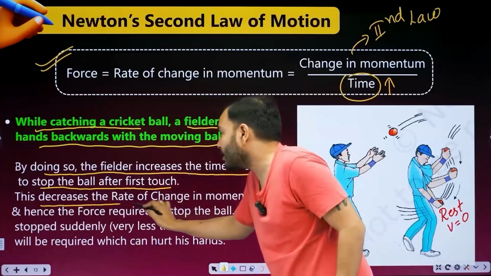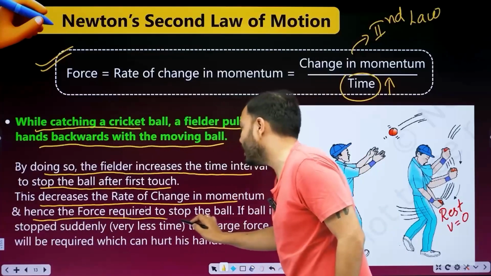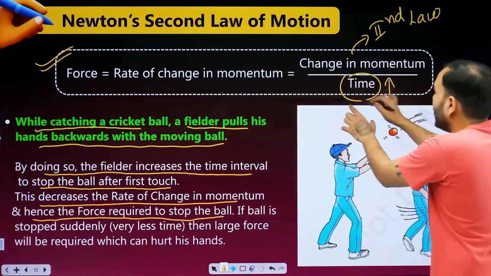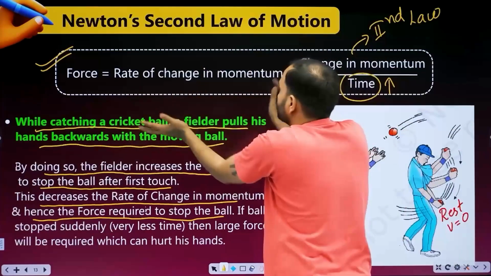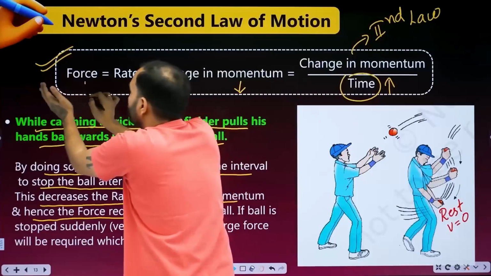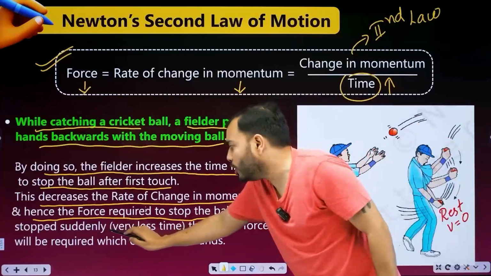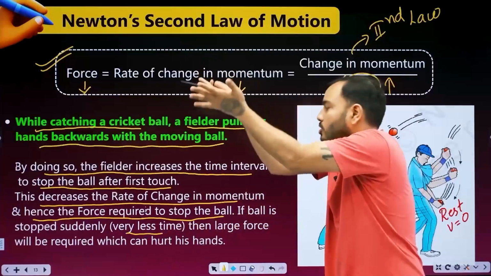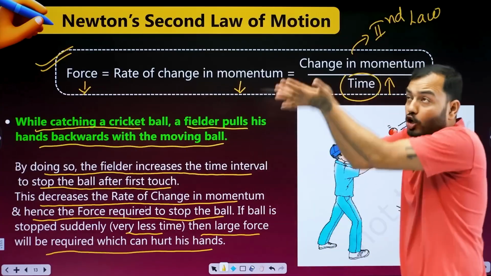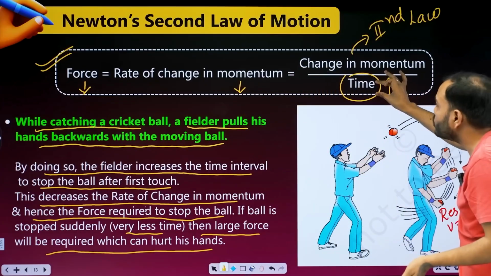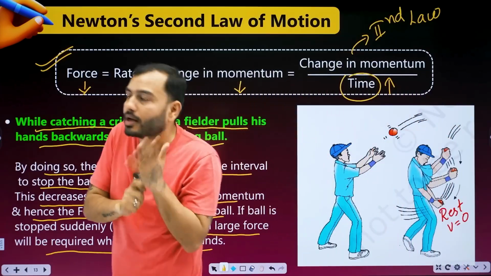This decreases the rate of change in momentum and hence the force required to stop the ball. What was done? The time interval was increased. So the whole fraction decreased. Rate of change in momentum decreased. Force required decreased. If the ball is stopped suddenly, in very little time, then a large force is required which can hurt his hands. If it is stopped quickly, then time will be very little, the fraction too big, and the force will be too much, and the hand can get hurt.